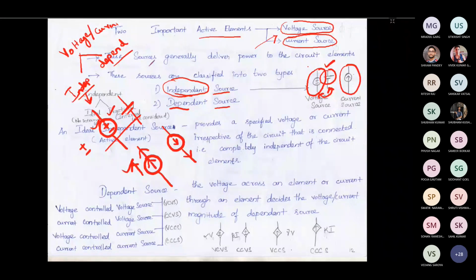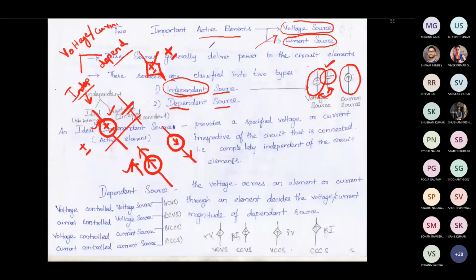Now we will talk about dependent voltage sources and dependent current sources. When you are talking about dependent sources, you should represent them with the diamond symbol. Whether it is a dependent voltage source or a dependent current source is secondary, but if it is a dependent source, you represent it with the diamond symbol. A dependent voltage source is represented with plus and minus like this. The diamond represents the dependent source, and the plus minus represents that it is a dependent voltage source.